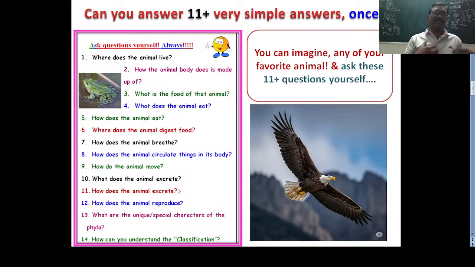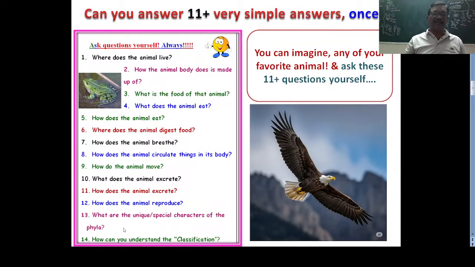We have kidneys to excrete, frog also has kidneys, the birds also, and fishes also. Metanephric kidneys, we can excrete through these kidneys. But how does the amoeba excrete? There are no particular excretory organs or kidneys in the amoeba body or single-celled animals. The excretory material easily diffuses out and gets lost from the body. In the primitive animals, there are no particular excretory organs, but developed animals contain particular excretory organs like Malpighian tubules or flame cells or any other excretory organs.